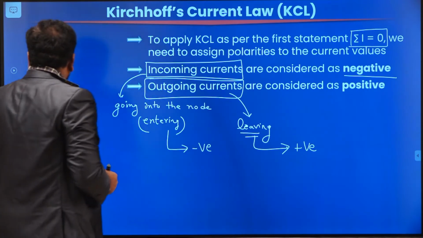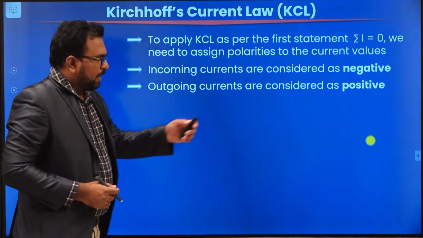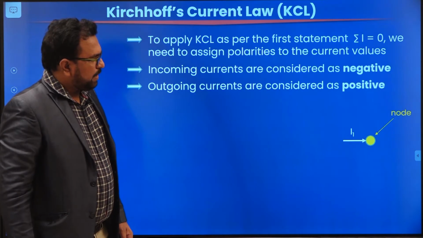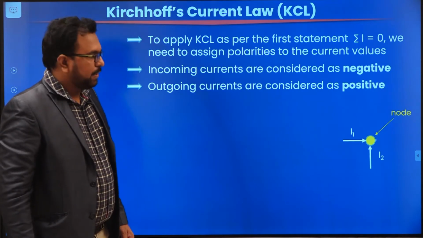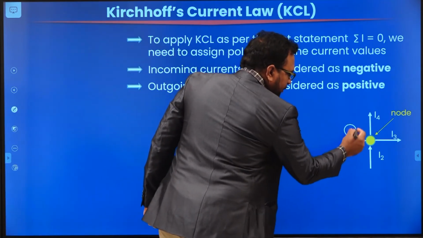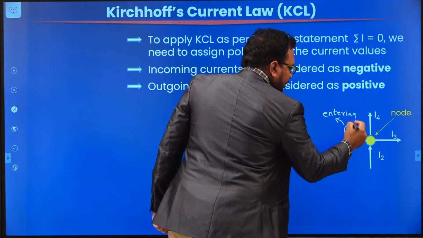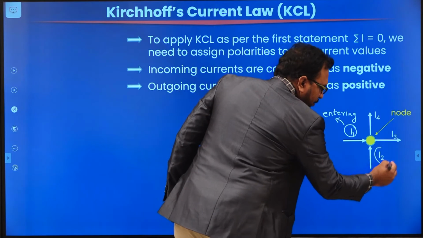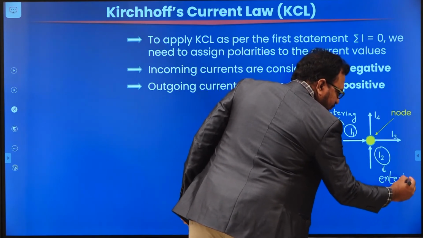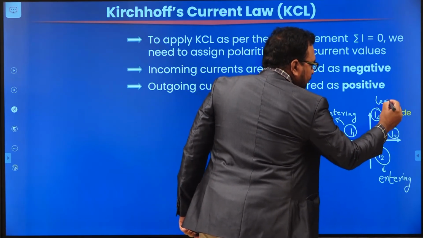Then we can apply KCL according to the first statement. So consider a node here. That is a node, and I am going to assume that I1 is entering, I2 is also entering, I3 is leaving, and I4 is leaving. So this current I1 is entering into the node. And what about I2? It is also entering. And this I3 and I4 both are leaving.